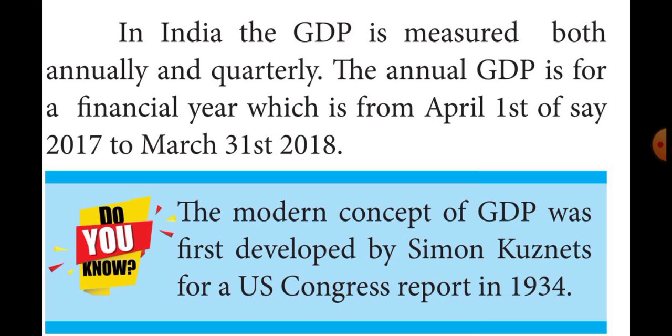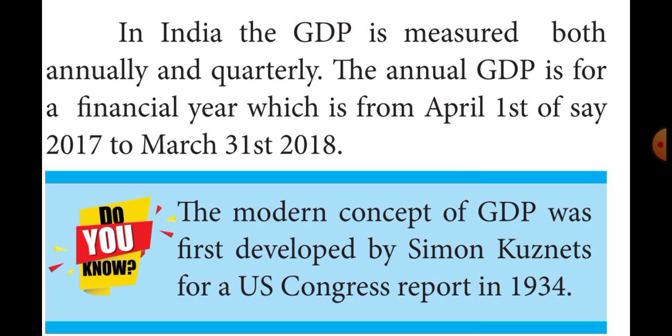It is the monetary value of all the finished goods and services produced within a country's border in a specific time period. In that particular specific time period, whatever they are producing, that market value is added only in that particular year.